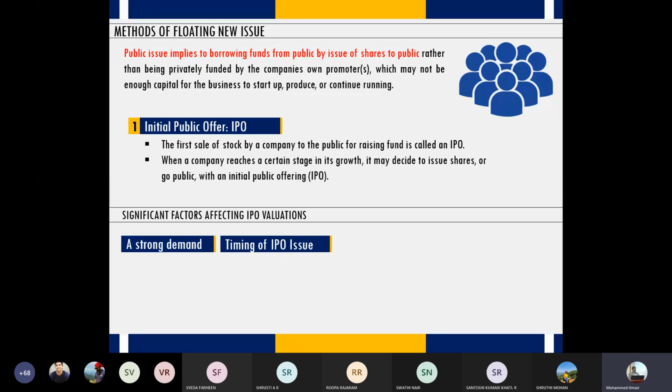Third, industry comparable. So it's always good to do a comparison of the performance of the company which is issuing the IPO with the entire industry. When we say industry, it means all the companies put together doing a similar kind of business. So if tomorrow a new entrant, we have Kia, which recently ventured into the Indian automobile industry. If in the near future Kia wants to issue shares in India, if it wants to become a public limited company in India, what you have to do is compare the performance of Kia with the entire industry.